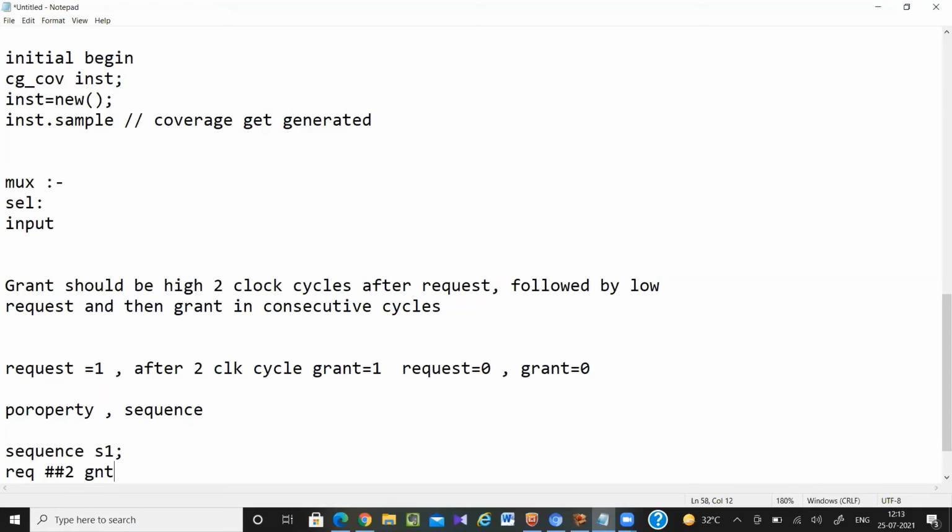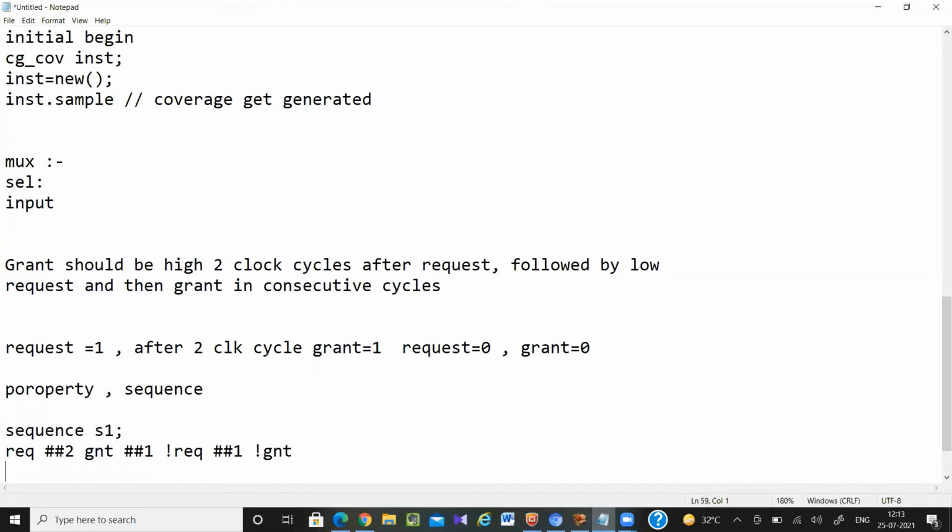Then next clock cycle request should be 0. Next clock cycle means ##1, my request should go to 0. So not request means request is going to 0. Then in the next clock cycle, my grant should be 0. So this is the Boolean expression. You can write it inside the sequence.